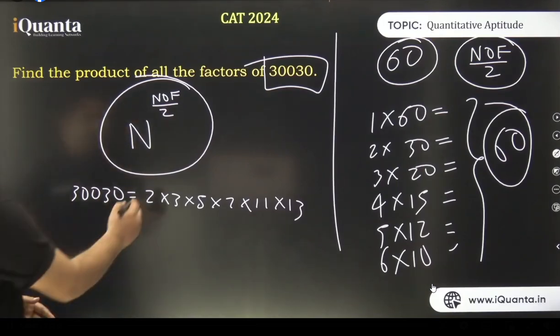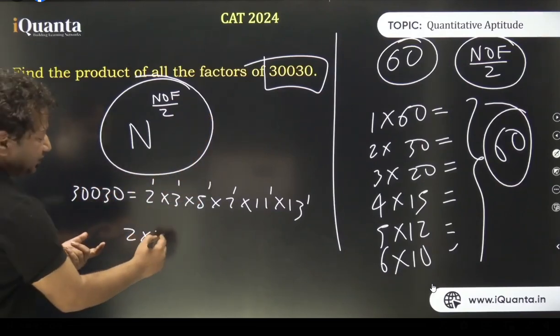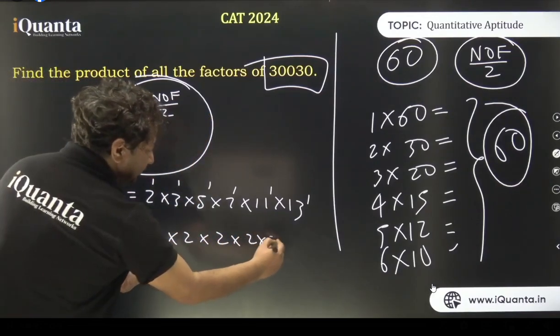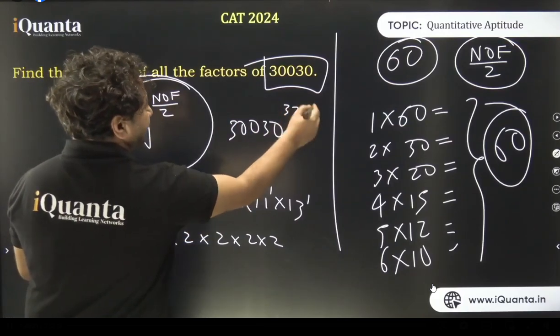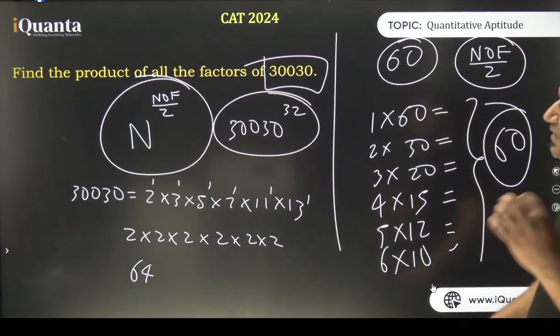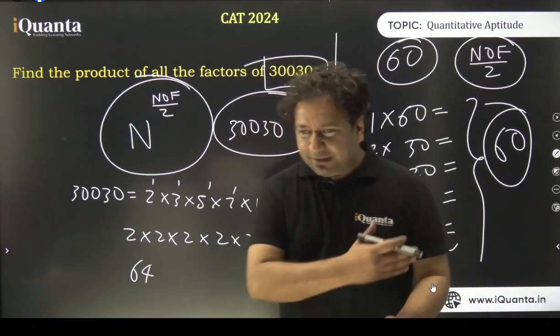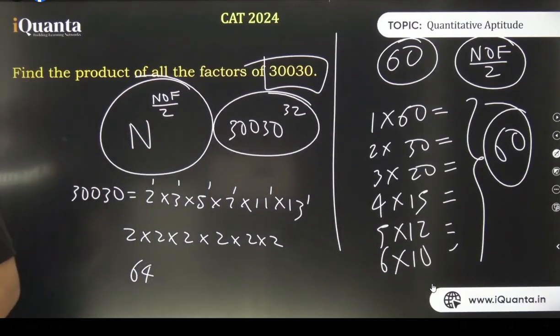Answer is, so we have powers as 1. Let's add 1 to all of them. There are 6 different values, so 2 into 2 into 2, 6 times. That is 64, the number of factors. The answer is 30,030 to the power 32. That is going to be our answer. There are a lot of numbers, and numbers behave in some specific way. With more classes, you will be able to realize that numbers are so beautiful.